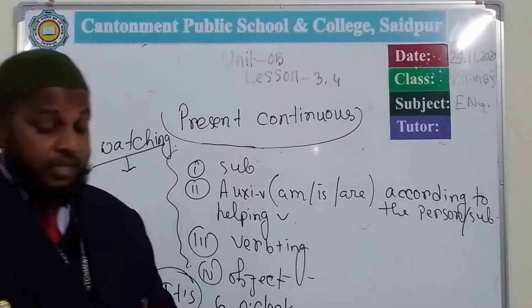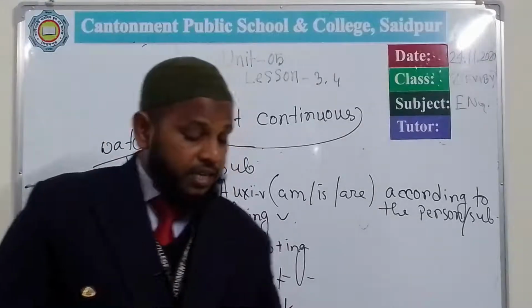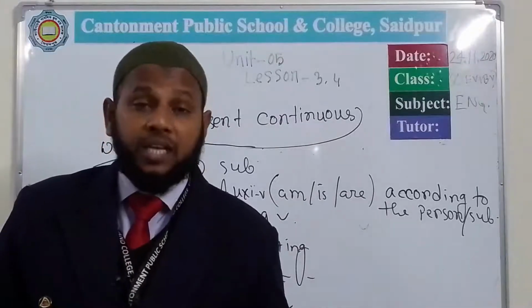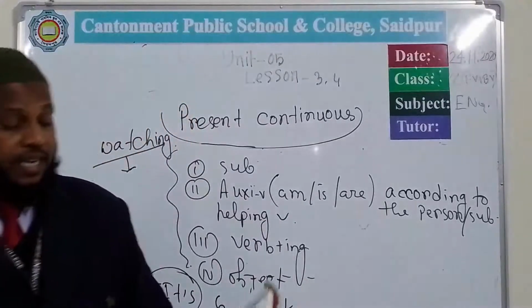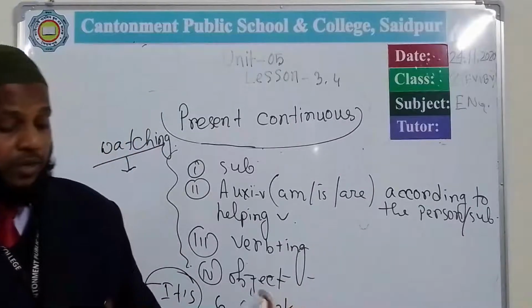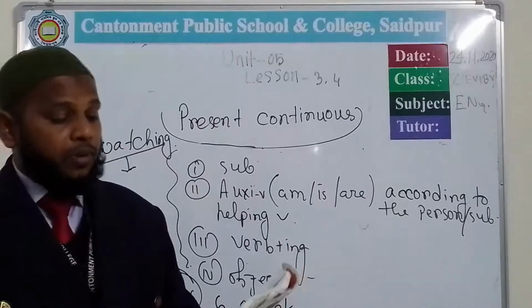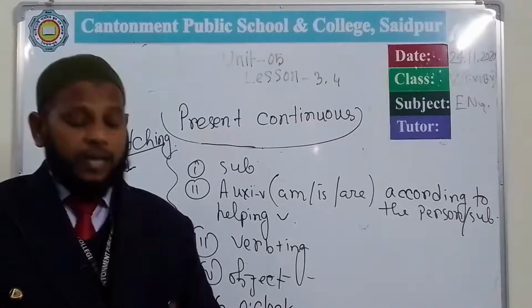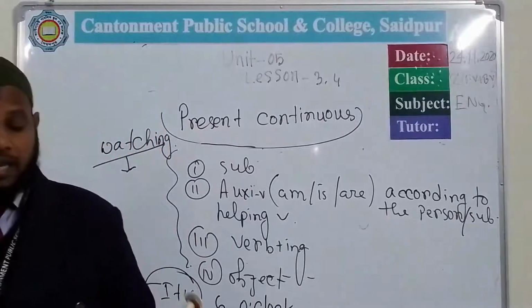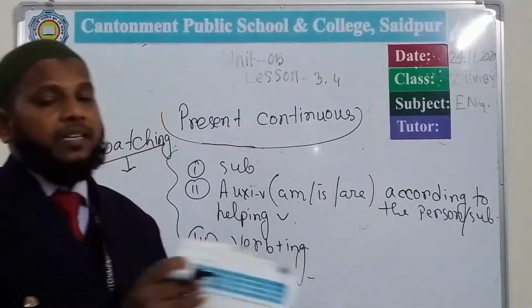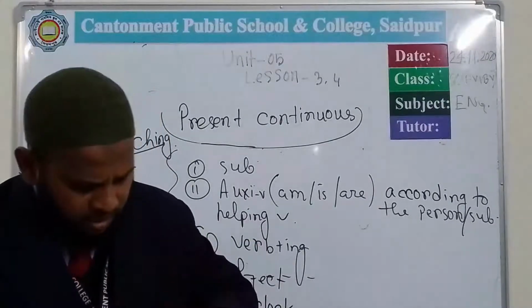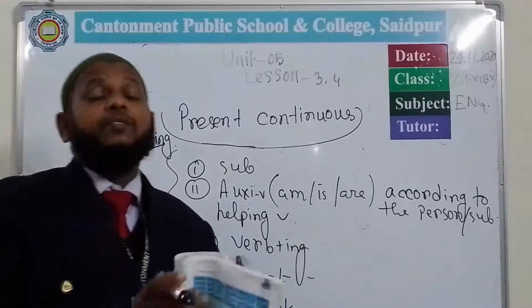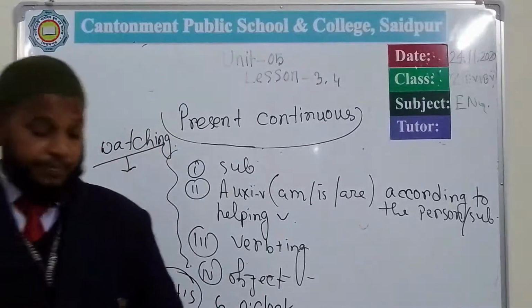So object is TV. Here in this way again, in 3 number sentence, it's 10 o'clock. What is Shoiko doing? So at 10 o'clock, Shoiko is helping mom. We can get the answer from this chart here. 10 o'clock, helping mom, help mom. But you have to make it in the present continuous form.